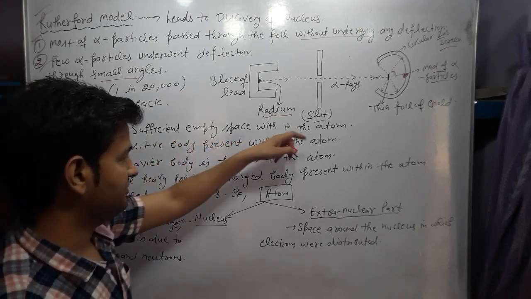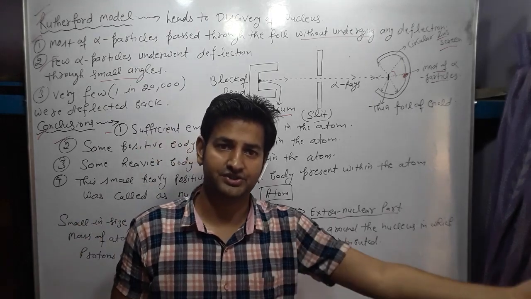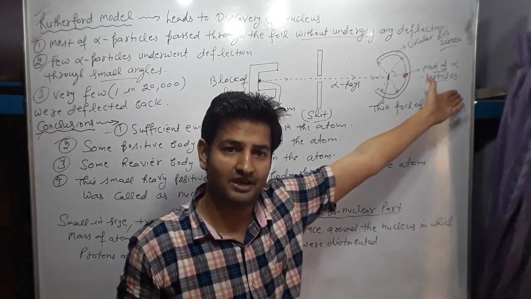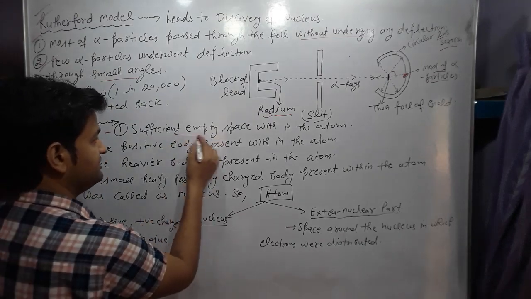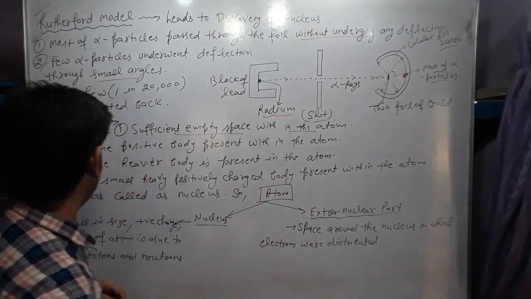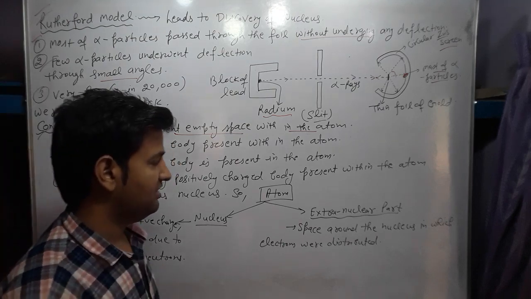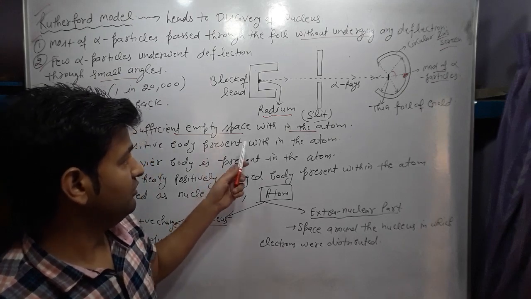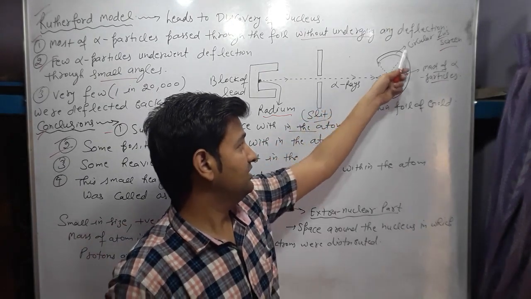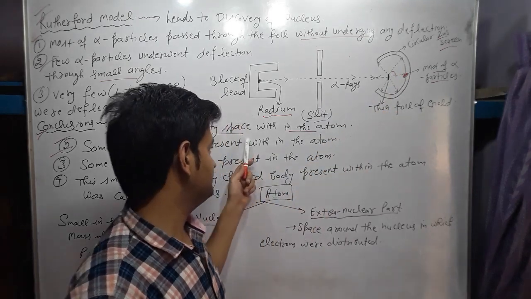First, a sufficient empty space is present within the atom, because most of the alpha particles pass straight without any deflection. Second, some positive body is present within the atom, because alpha particles underwent deflection, deflected by that positive body.